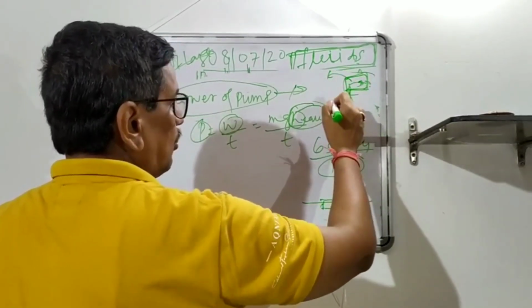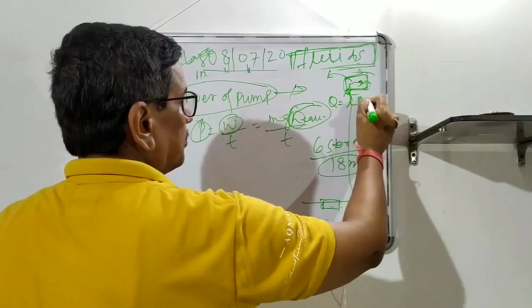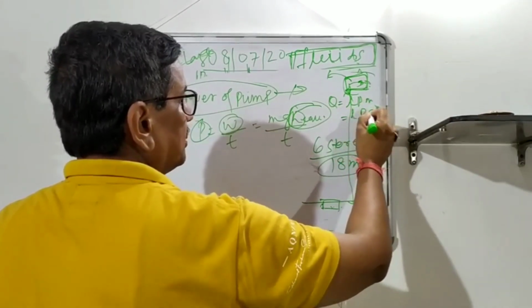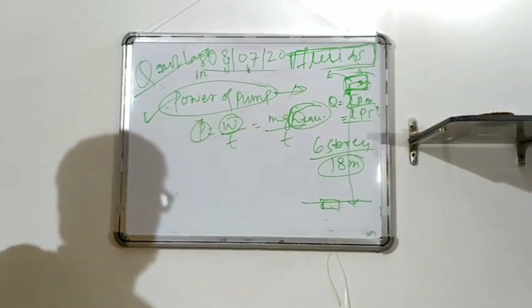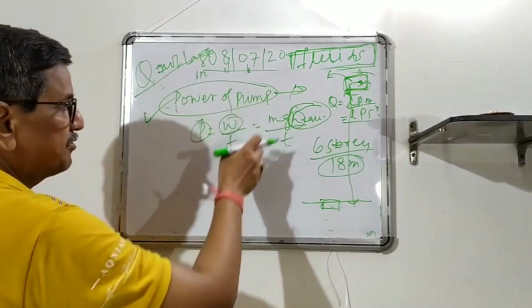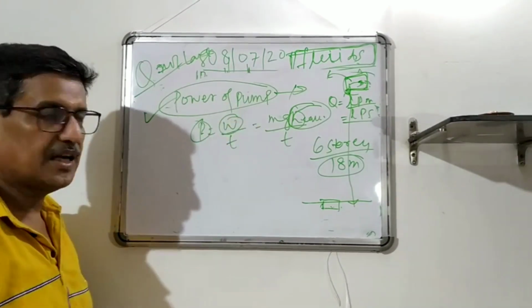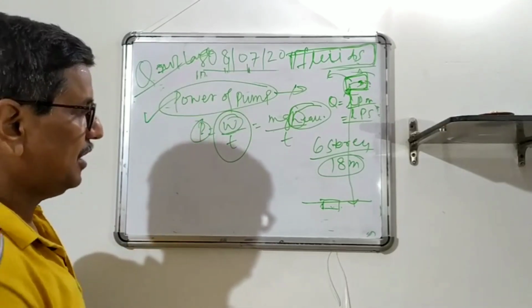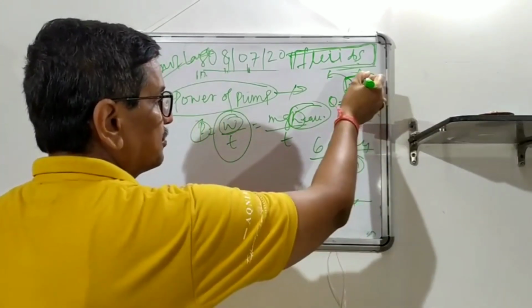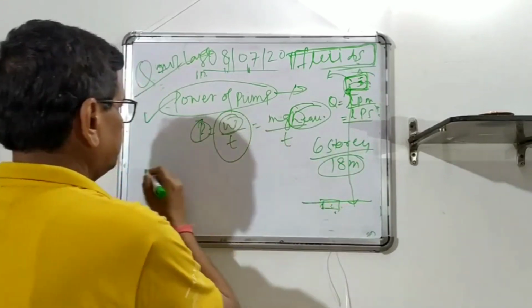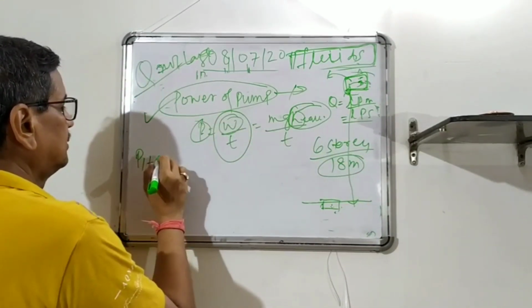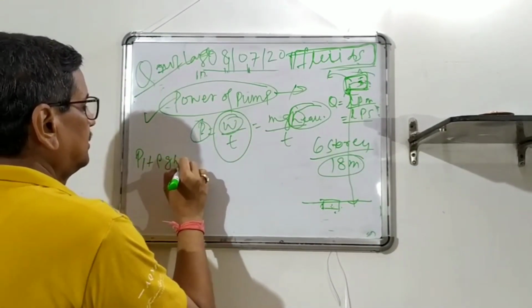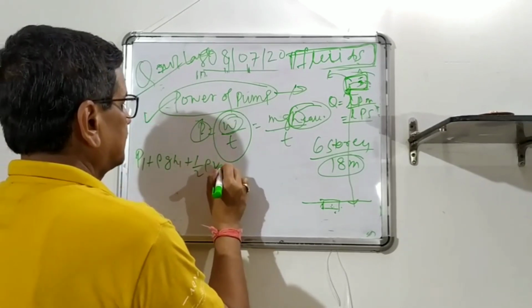That discharge is in LPM or LPS, liters per minute or liters per second. So how can you calculate it? I have written this equation. What is power? Rate of doing work. In this case, this is atmospheric and the tank there is also atmospheric. So if you write Bernoulli's equation again, this will solve everything.